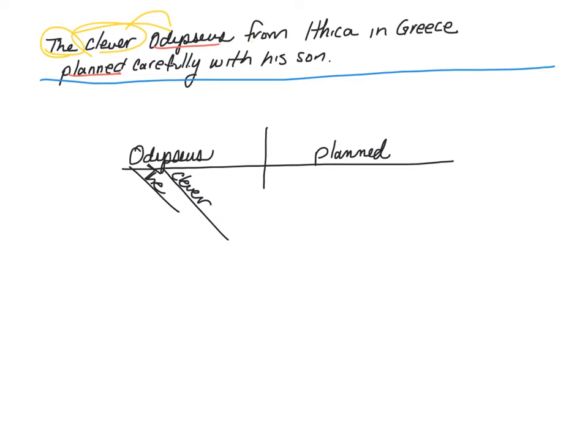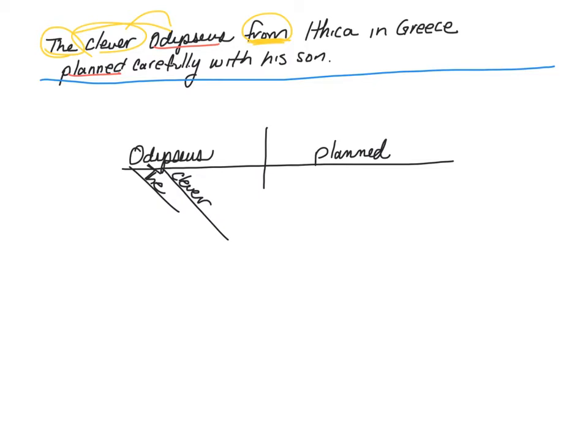So now from. Is he a from Odysseus? No. And from planned? No, it's not a from planned. So from doesn't seem to be modifying anything directly, which is your first hint that, dude, something else is going on here. If you look, from is a relationship word. Now, the question is this relationship word connected to a noun? And you're looking for a noun that is following it rather quickly.